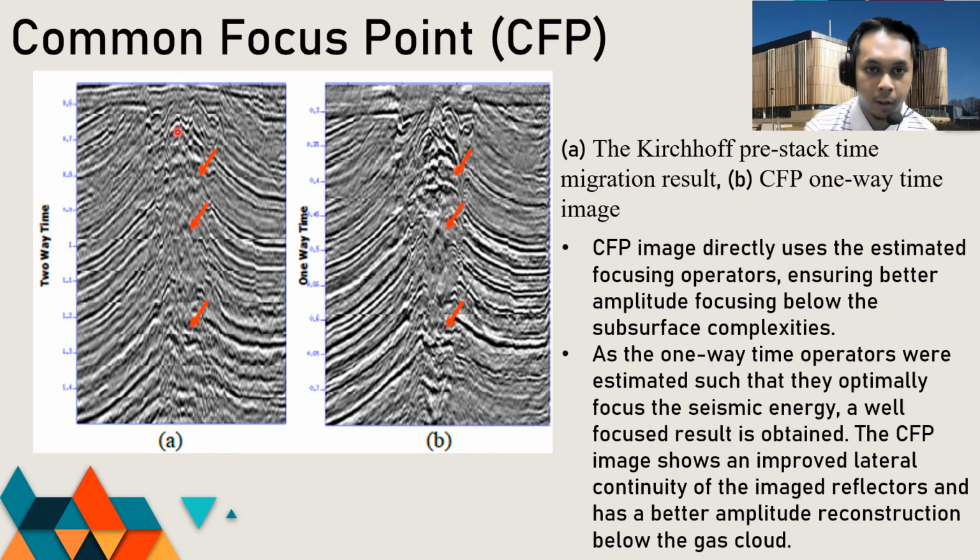This is the example of the CFP method. On the left, A, is the Kirchhoff pre-stack time migration, and on the right, the CFP one-way time image. On the left, it uses pre-stack time migration with a hyperbolic focusing operator, and on the right, the CFP image uses a non-hyperbolic operator based on the estimated focusing operator. For figure B, the CFP image, the arrows show the improvement inside and underneath the gas cloud, which can be seen clearly as the CFP image directly uses the estimated focusing operator, ensuring better amplitude focusing below the subsurface complexities.